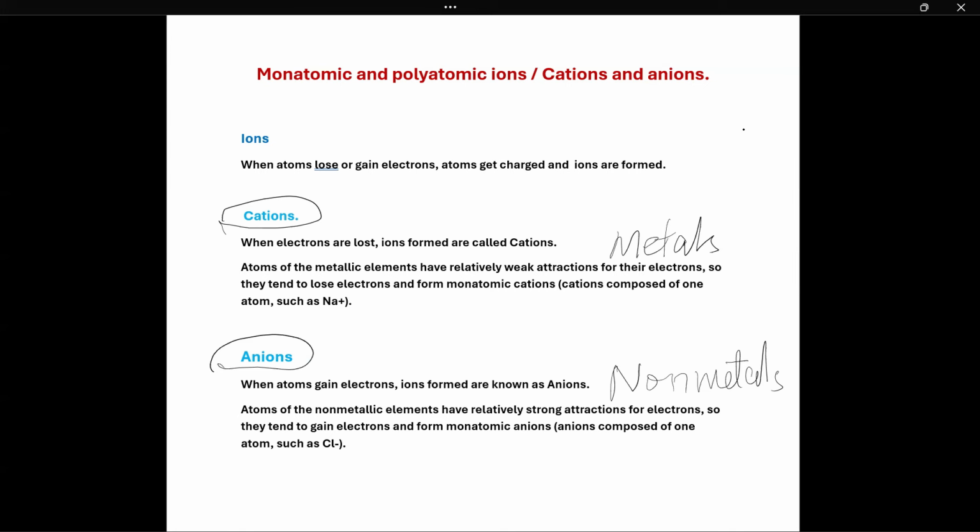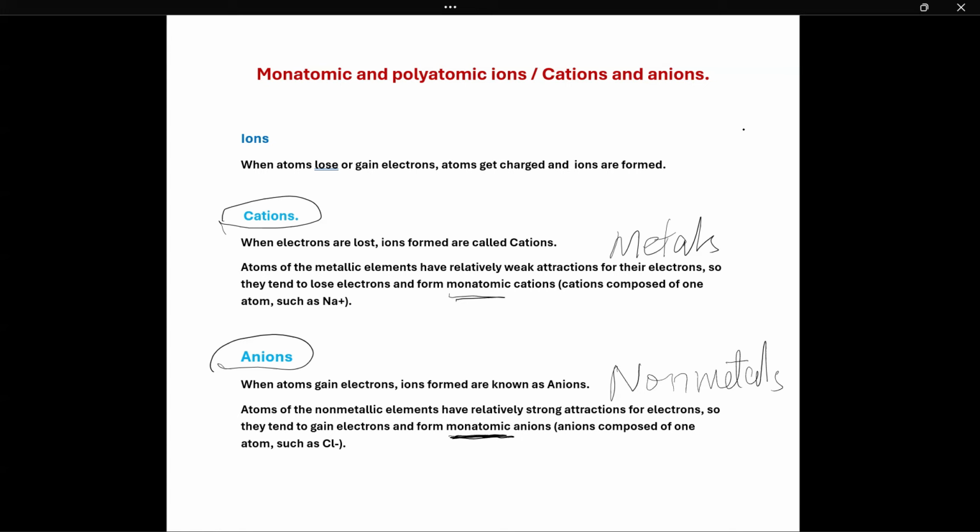Anions composed of one atom are called monoatomic. Here you see, monoatomic: mono means one. One type of atom. So one type of atom that has a positive charge is called a cation. One atom that has a negative charge makes an anion.